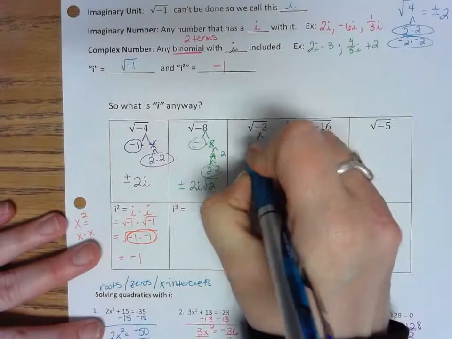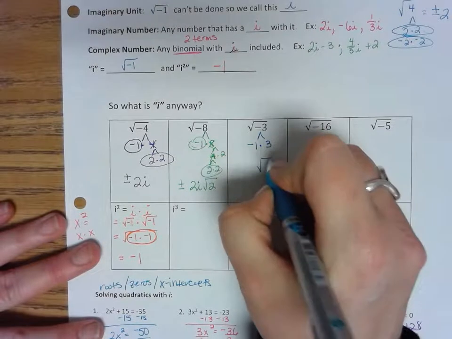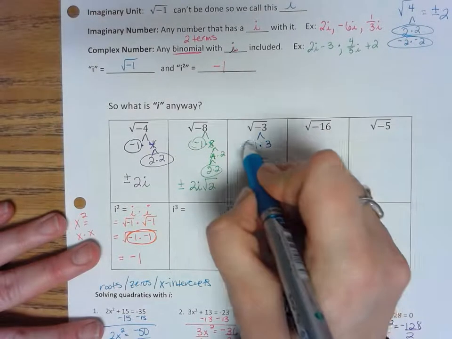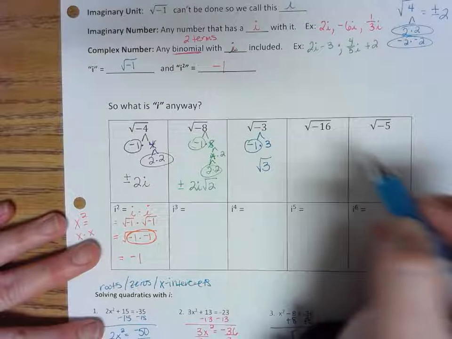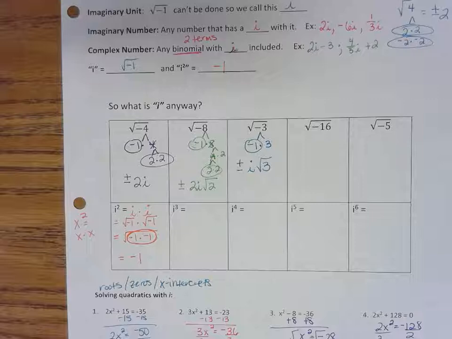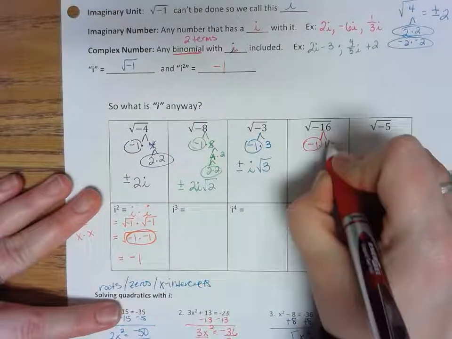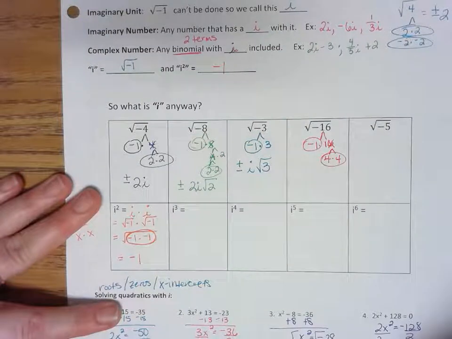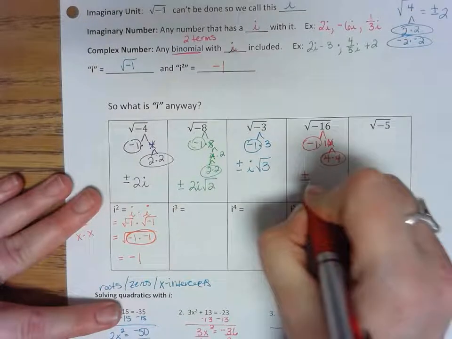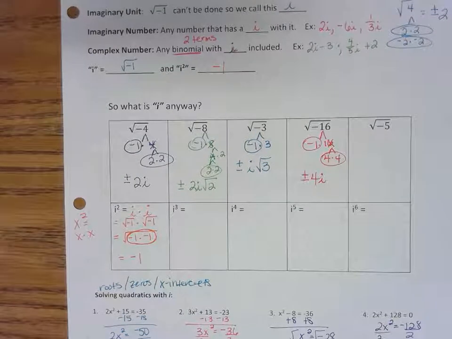When I do negative 3, I got negative 1 times 3. Now 3 is prime, so it doesn't have any friends and it's going to stay in. Negative 1 is not allowed to be in there. It comes out as i. So it's just i square root of 3. Okay, we're going to do negative 16. And 16 becomes 4 and 4. So I've got a pair. And I've got an i. And nobody's left inside.